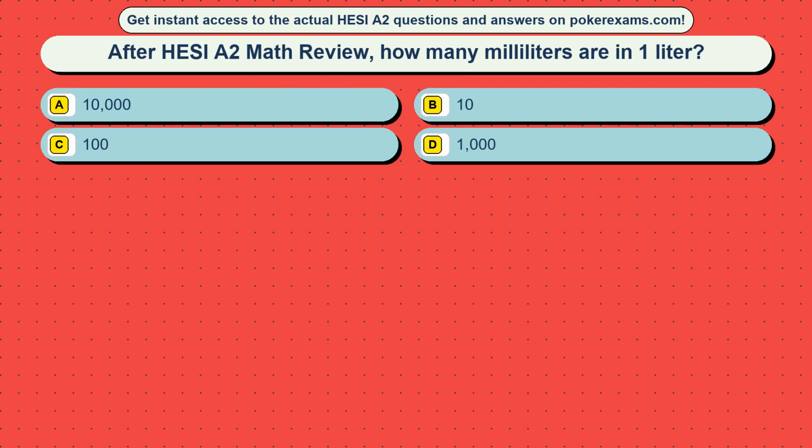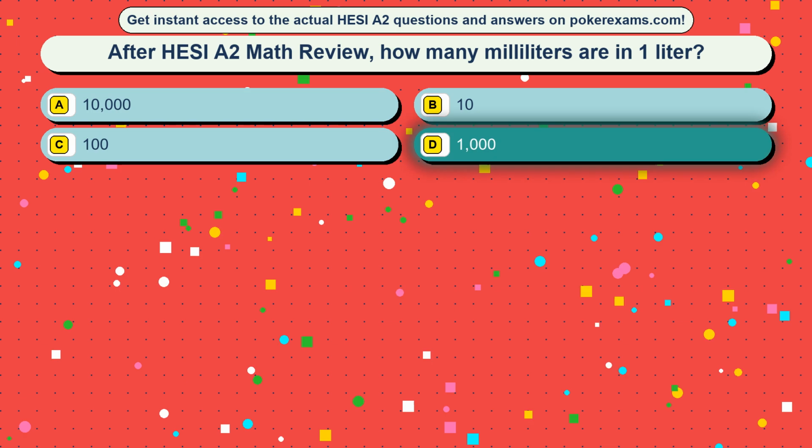Question 36. After HESI A2 Math review, how many milliliters are in 1 liter? Option A, 10,000. Option B, 10. Option C, 100. Option D, 1,000. The correct answer is option D, 1,000.